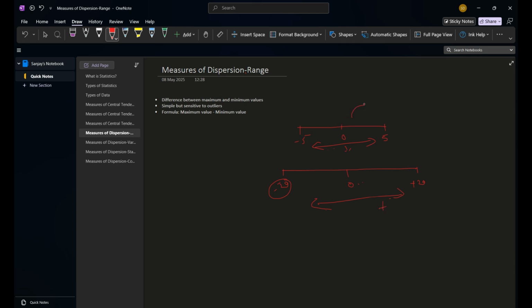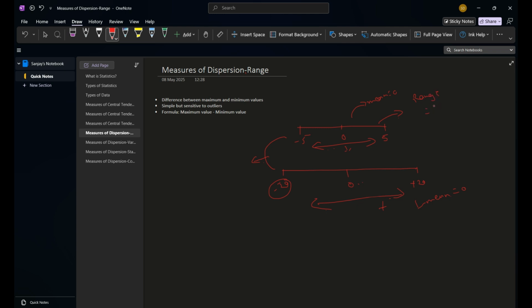But when we calculate the mean, it will be 0 in both cases, because when we add the values, we get 0 itself. But mean is 0 means, are these two data sets the same? No. So how do we find out the true pattern of the data? We use a measure of dispersion. We can find the measure of dispersion with the range function.